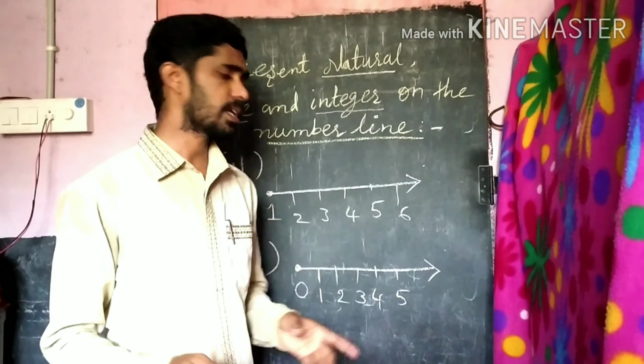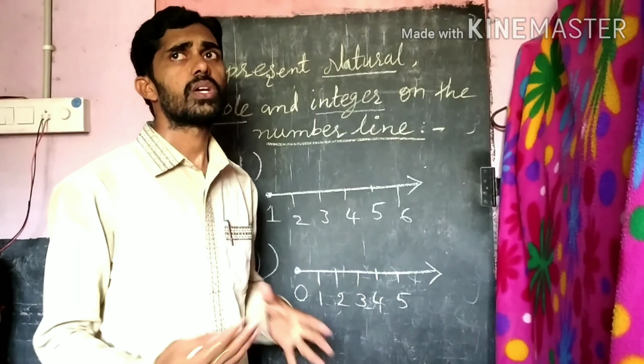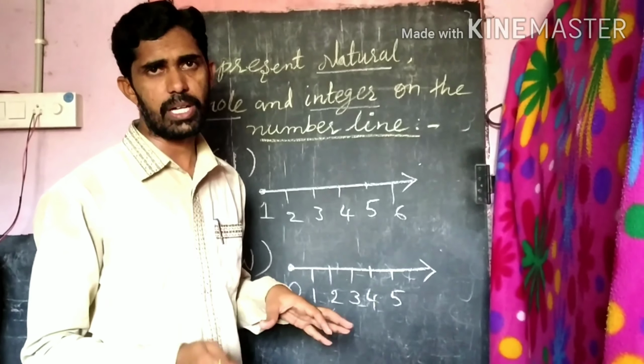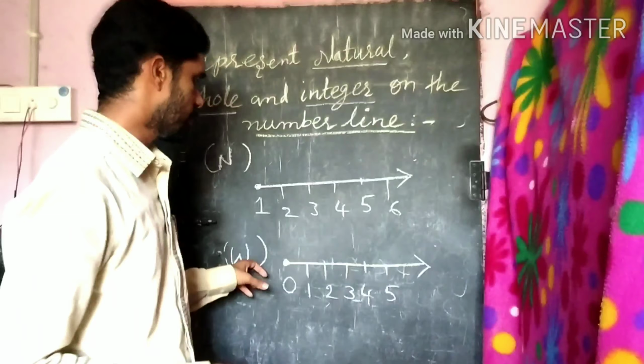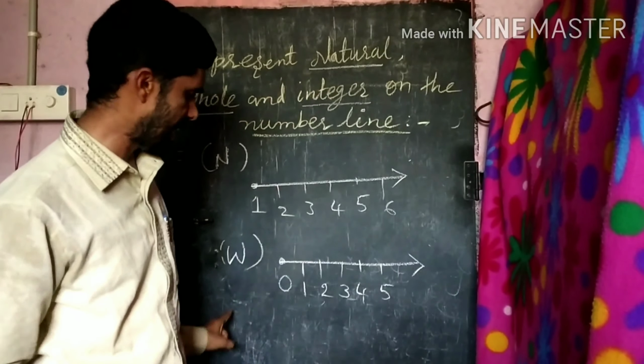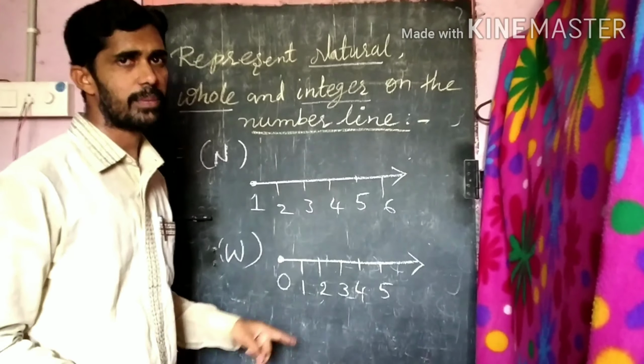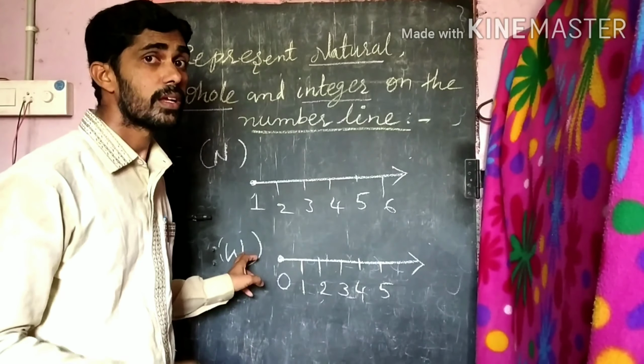And some numbers are there the same way. Suppose one is asking to mark 1, or 3 is asking to mark 3. So how do you put it on the number line? Clear, everyone? So simple. These are whole numbers. Whole numbers are represented on the number line, and that's why I have written W here, which means whole numbers are represented by W.